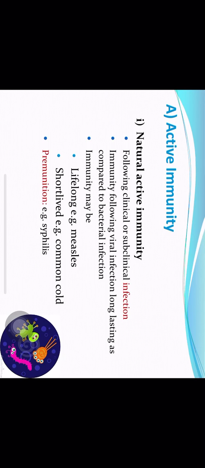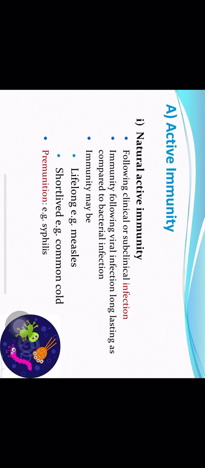Why does it happen so? Because antigenic variations occur and newer types of microbe enter. The person has developed immunity against the previous type, but the next time a new variety comes up, so the person only gets a short-term immunity in common cold.